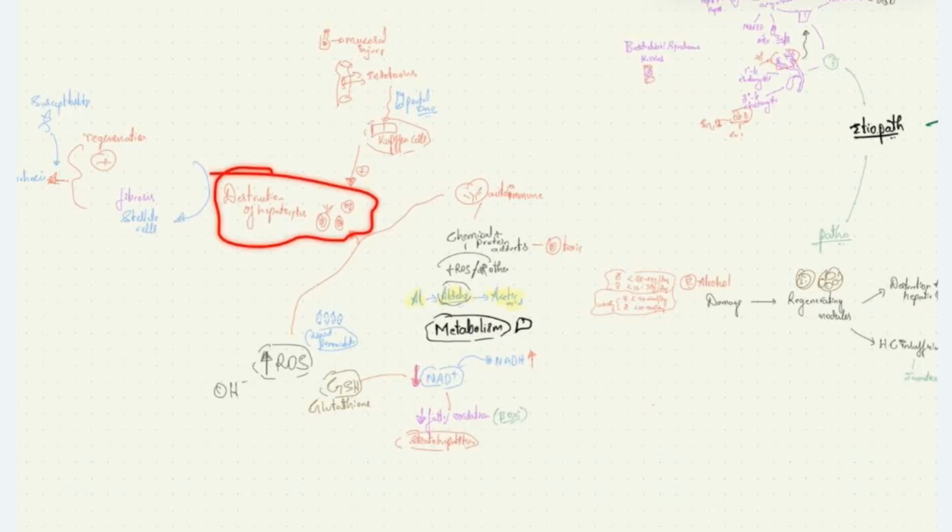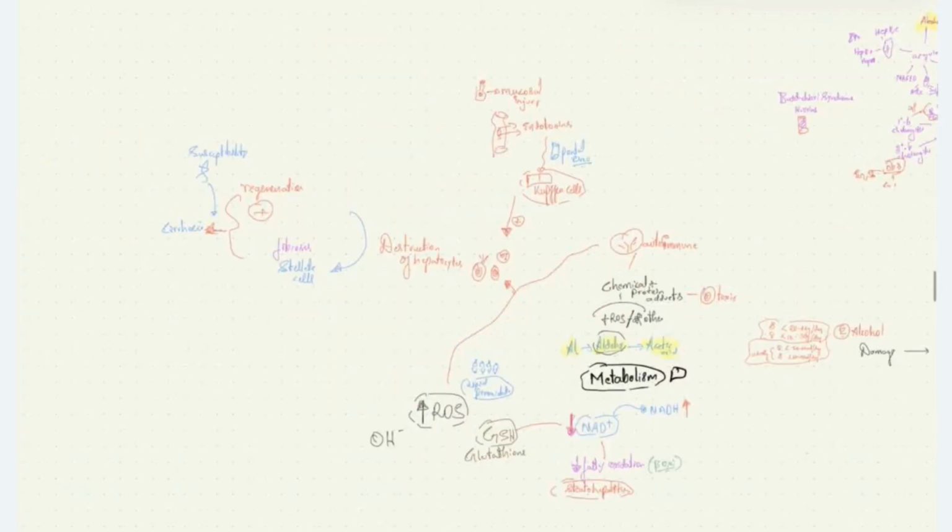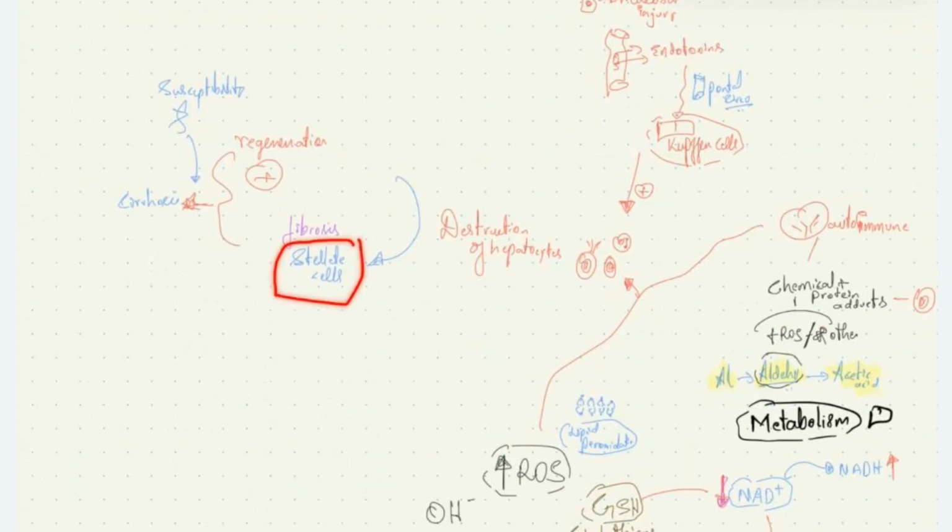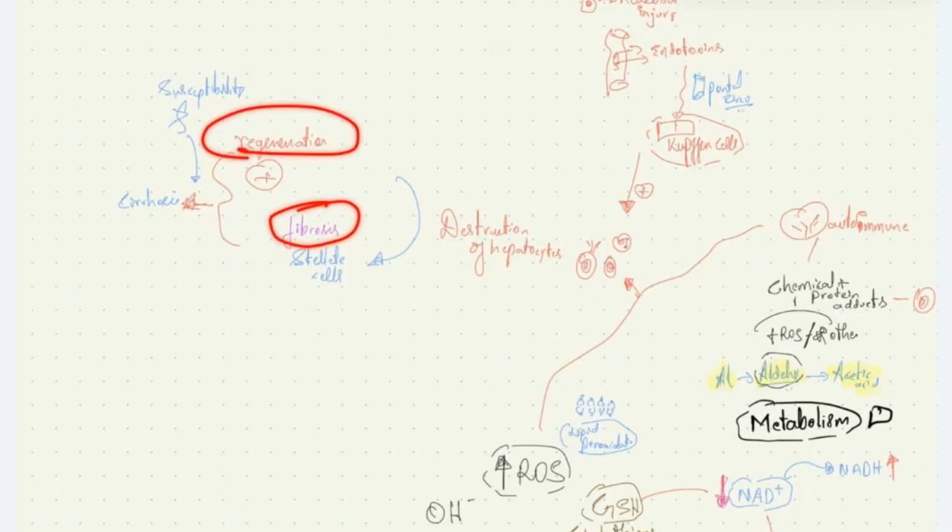In the liver, it leads to stellate cell activation and fibrosis. Fibrosis along with ongoing regeneration from normal hepatocytes will cause regenerating nodules, which is seen as cirrhosis. This is one of the mechanisms by which alcohol causes cirrhosis.